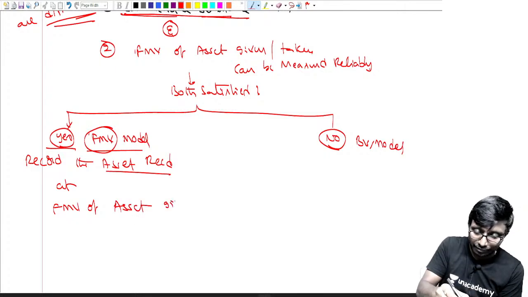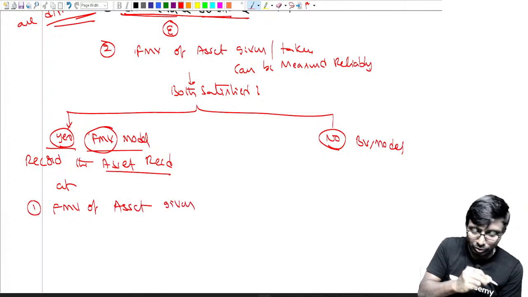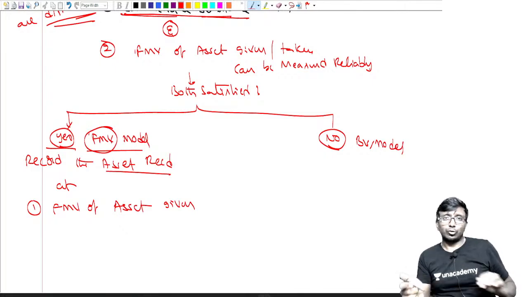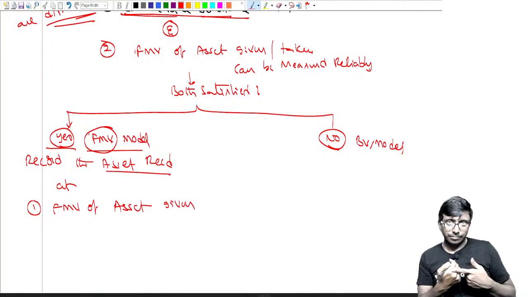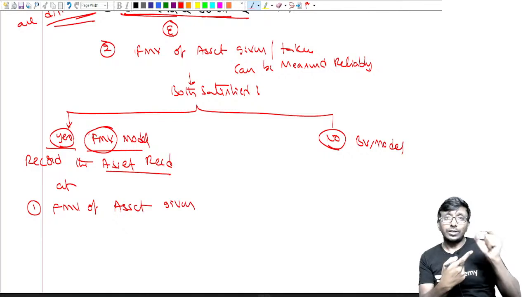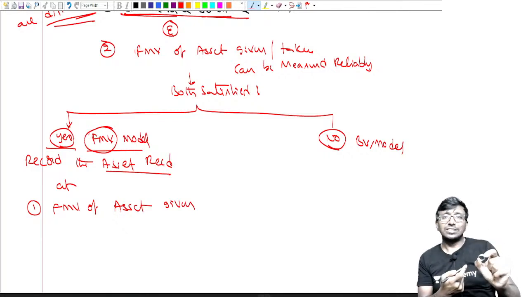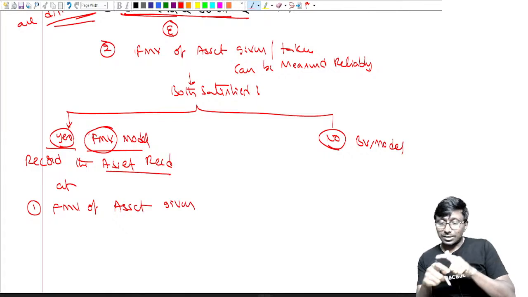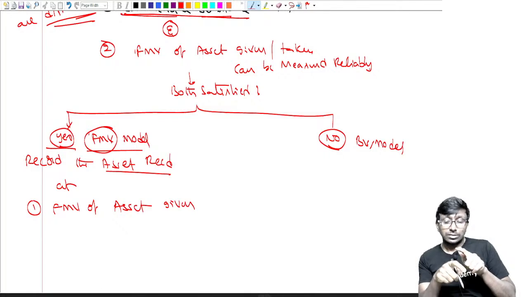First priority will be given to the asset given. Why? See, I am giving you this gold ring. What is it that I lost? The market value of it is what I lost. If I go to a gold shop and sell this one, say 30,000 I'll get.